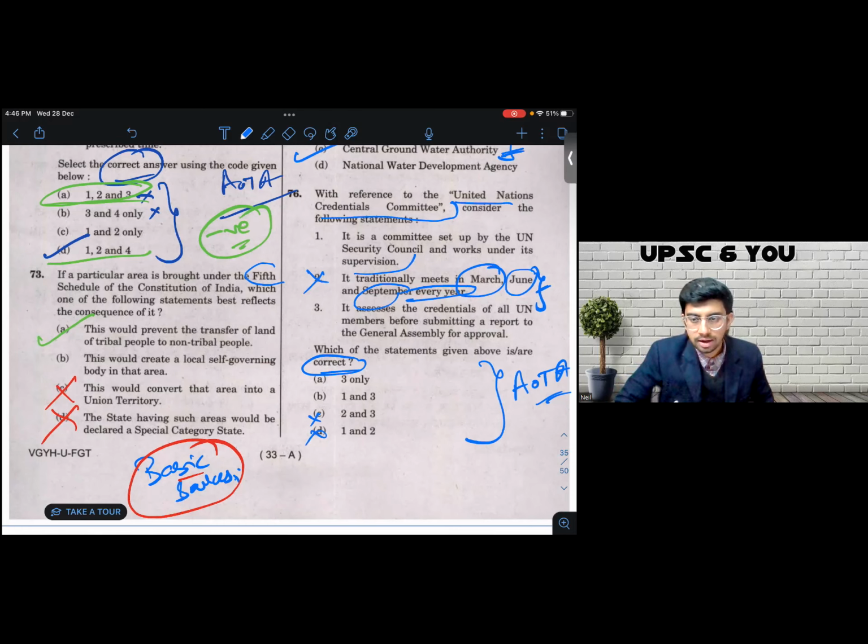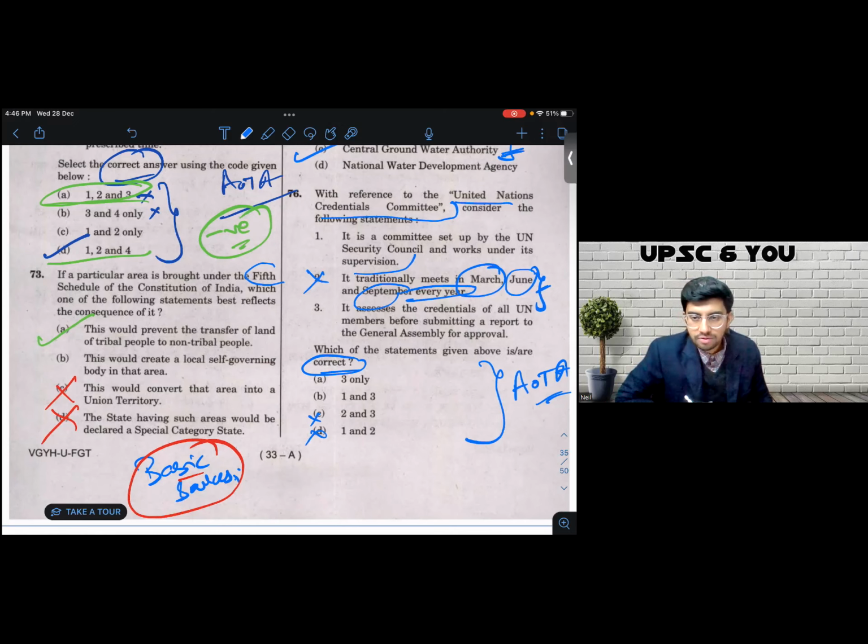We're going to see this pattern over and over again as we analyze more and more questions. When a statement is full of trivial information, it is more likely that even if one of those trivia is incorrect, the whole statement stands negated. That is why I negate number 2. Statement number 3 says it assesses the credentials of all the UN members before submitting a report to the General Assembly for approval. Now, this is where the catch arises. 1 and 3 are incompatible. If it's a committee working under the supervision of UNSC, why would it submit the report to UNGA? This fact did not sit well with me.